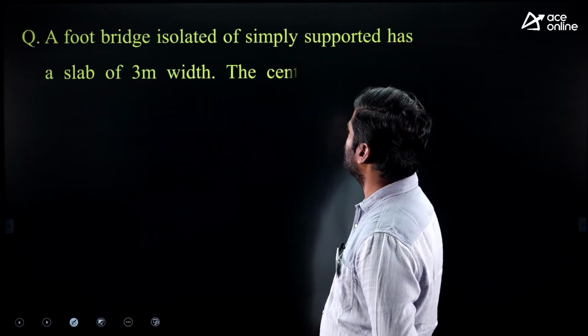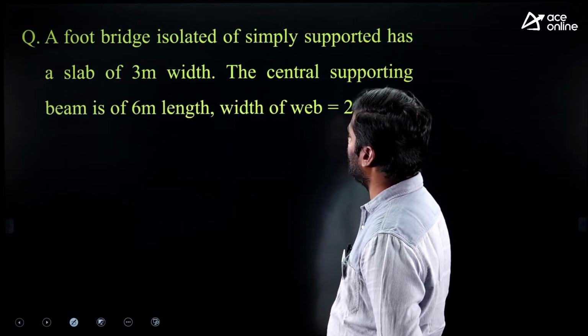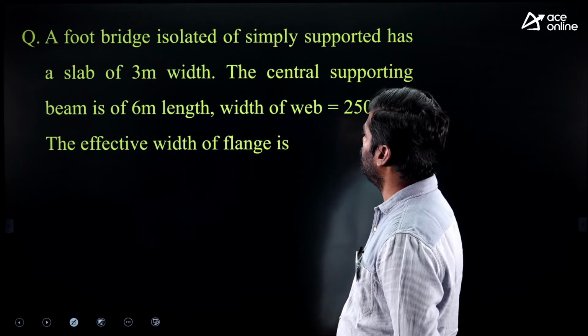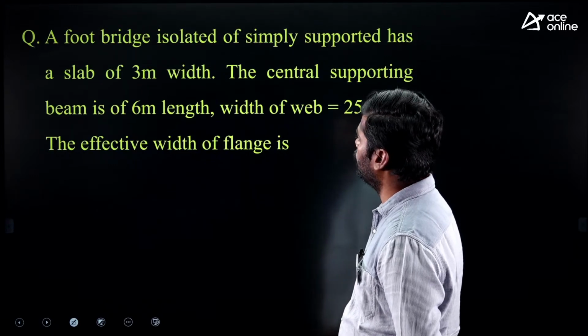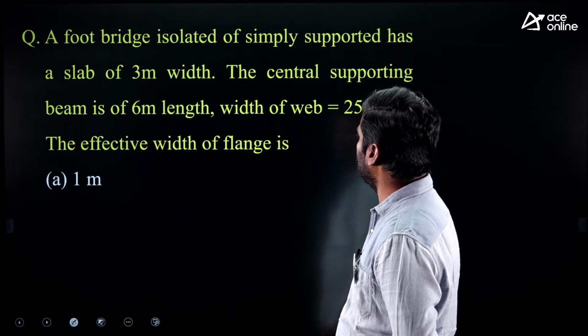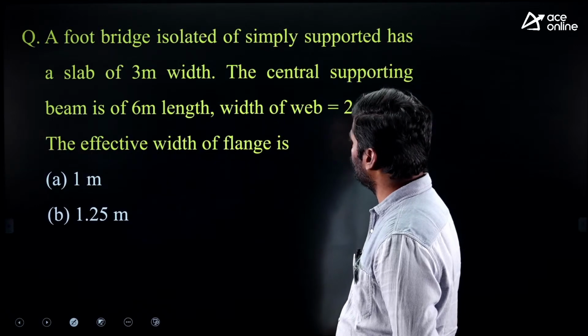Stress in tension steel equal to stress in compression steel. Option C is correct. Next question. A footbridge, isolated, simply supported, has a slab of 3 meter width. The central supporting beam is of 6 meter length. Width of web is 250 mm.